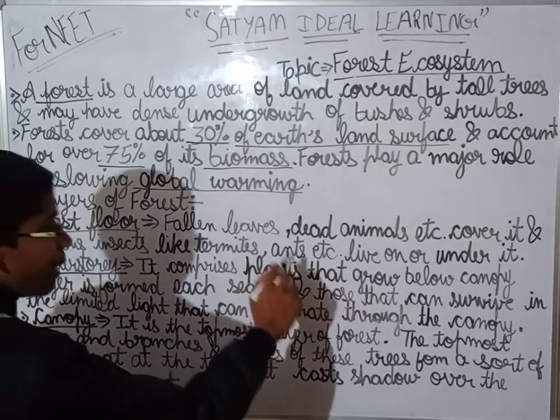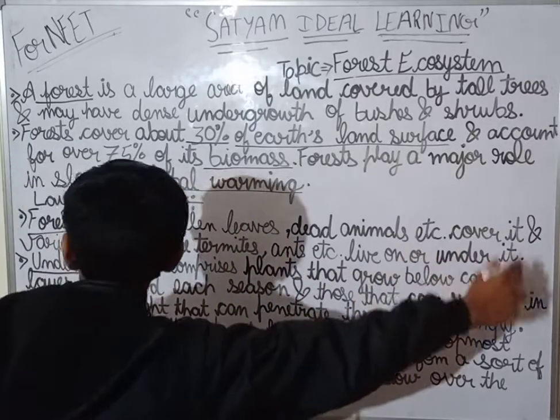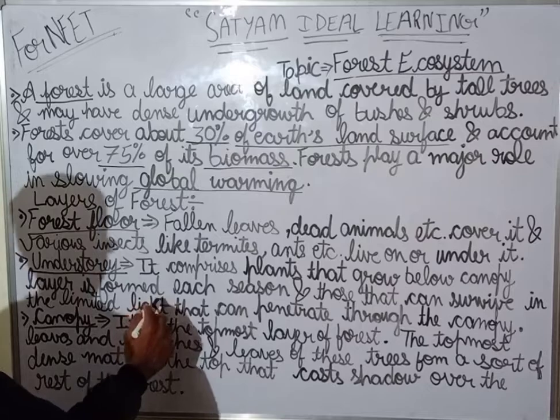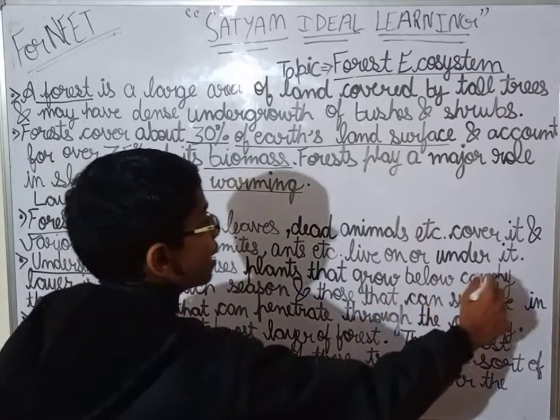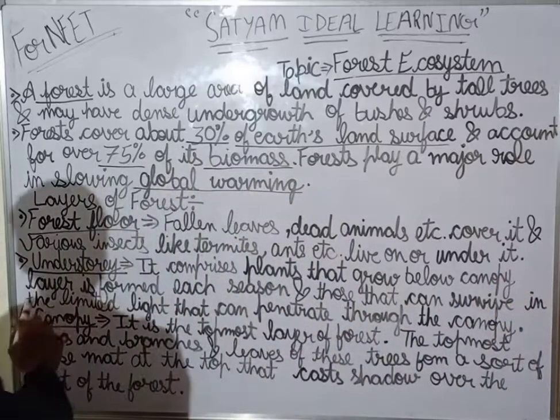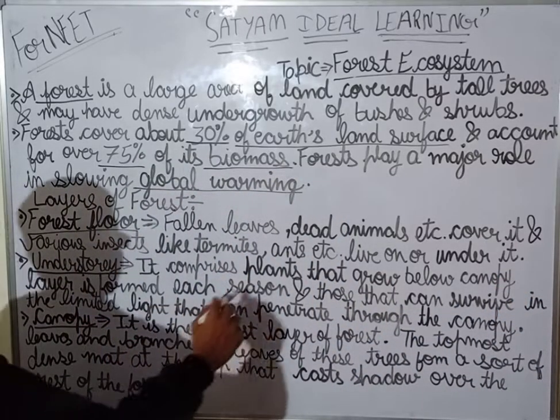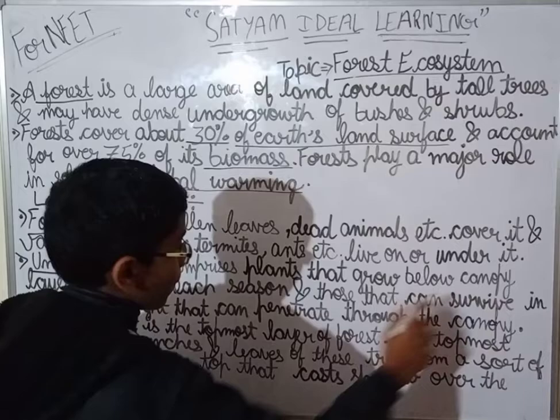It comprises plants that grow below the canopy layer and those that can survive in the limited light that can penetrate through the canopy.